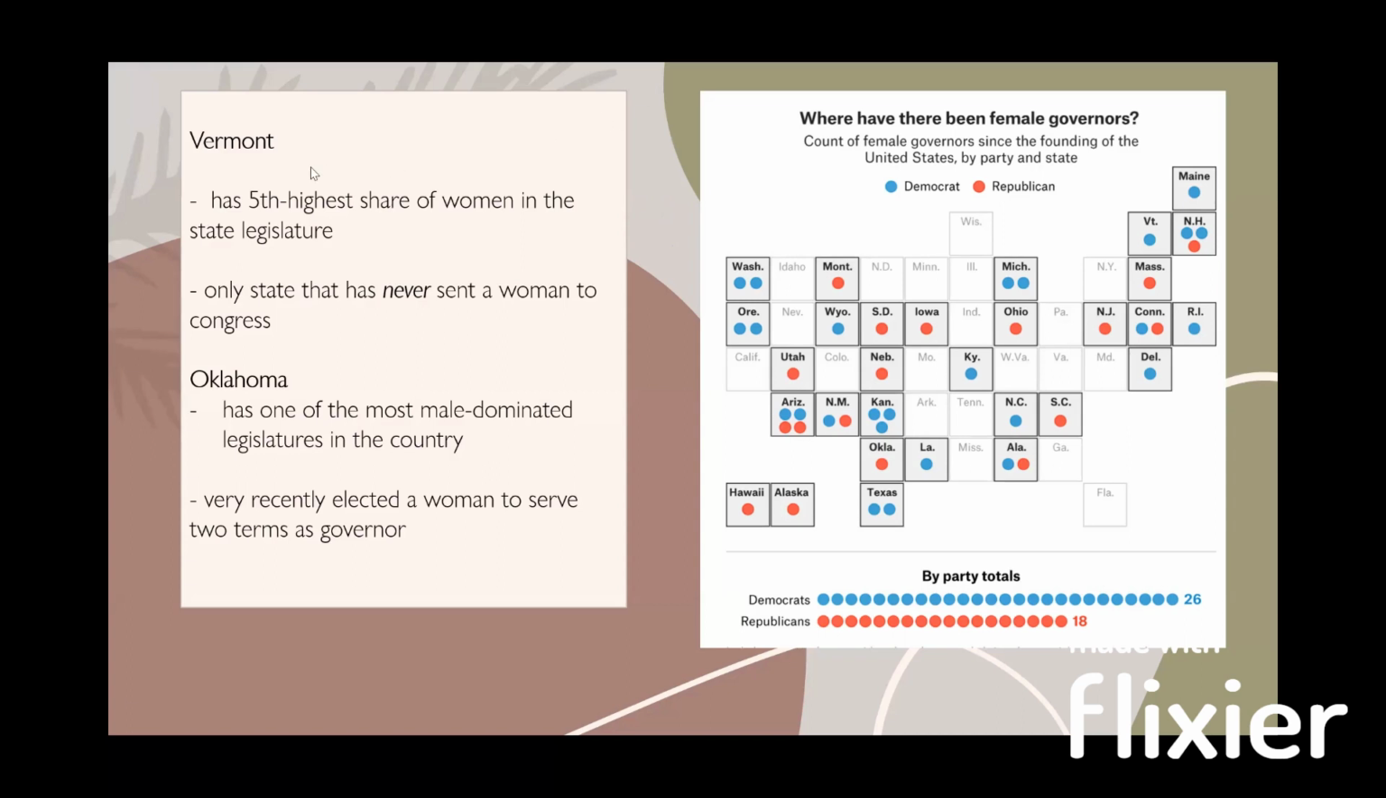And also, if we were to look at Vermont on the chart, without any context, we would think, oh, okay, it doesn't have that bad of a representation, at least it had one female Democrat in the past, right? But then the context tells us that it never sent a woman to Congress, so maybe the representation isn't as decent as we think, right? Similarly, in Oklahoma, we might think that the representation isn't good enough. However, very recently it did elect a woman to serve 2 times as a governor. So this tells us that context is important in a nutshell.